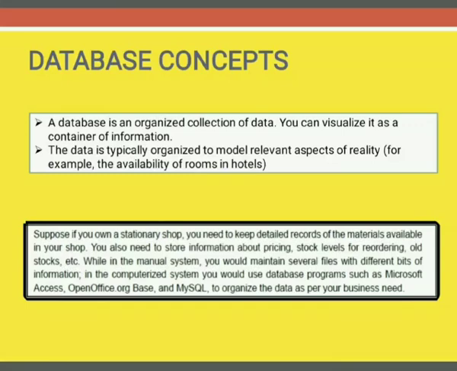Now suppose you own a stationery shop. You need to keep detailed records of materials available in your shop. You also need to store information about pricing, stock levels for reordering, old stocks, etc. In the manual system, you would maintain several files with different bits of information. In the computerized system, you would use database programs such as Microsoft Access, OpenOffice.org Base, and MySQL to organize the data as per your business needs.